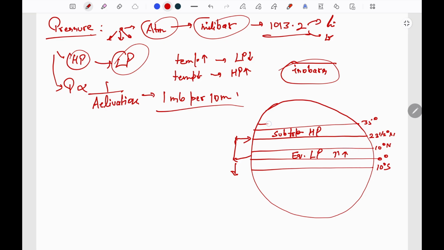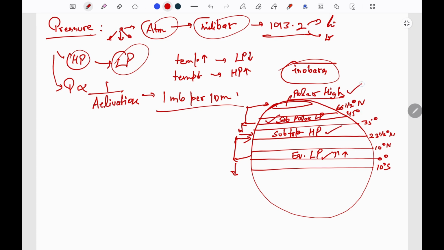Thereafter comes the subpolar low pressure. Air rises from here, moves in both directions, and subducts here at the polar areas, and this is the polar high. So there are these four pressure areas: equatorial low pressure, subtropical high pressure, subpolar low pressure, and polar high pressure zones.